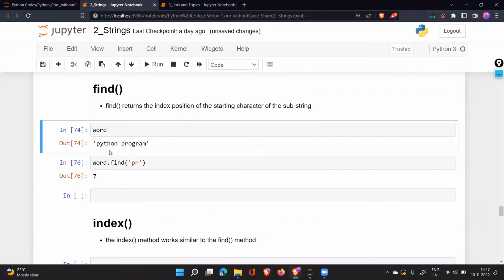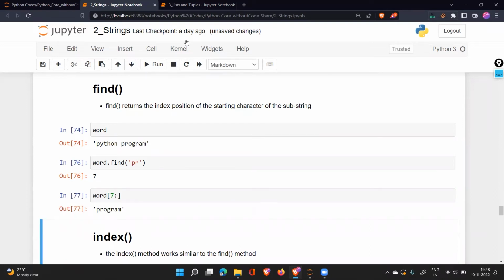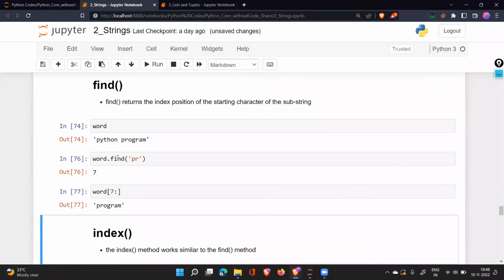So what find will do, it will search for the first instance wherever that is matching, and it will tell you that here it is matching. It won't see the other place where that word might be present. So in this case, if you want to find something like that, you can say PR. PR is not present here, so PR will help you find out the location. Now it is giving you the starting index value of P, where this word is starting. What we can do now, we can say word and 7 to end, and we will get our program. So this way you can find out the index number of any character from the middle of the program, and you'll be able to do that.